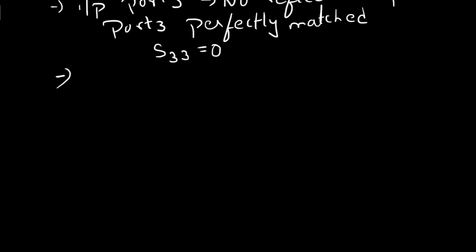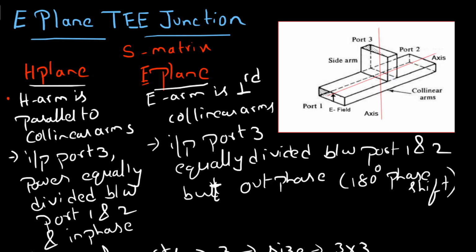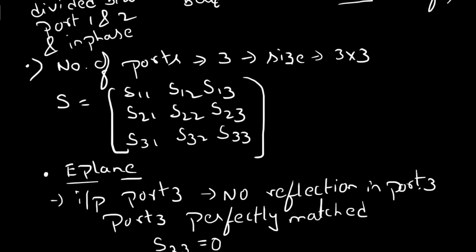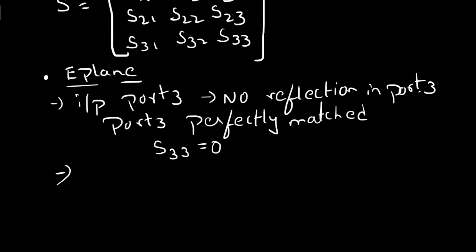Now let's determine one more condition regarding the E-plane. According to the definition, whatever input you apply is equally divided between port 1 and port 2, but with a phase shift of 180 degrees. This can be represented in terms of S parameters. Input is applied to port 3 and output is obtained from port 1.